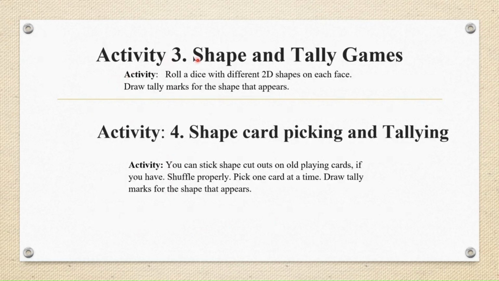And activity 3, shape and tally games. We'll roll a dice with different 2D shapes on each face and draw tally marks for the shape that appears. And the last one, shape card picking and tallying. You can stick shape cutouts on old playing cards if you have. Shuffle properly, pick one card at a time, draw tally marks for the shape that appears. So if you have some idea, you can also have more activities and enjoy your vacation.